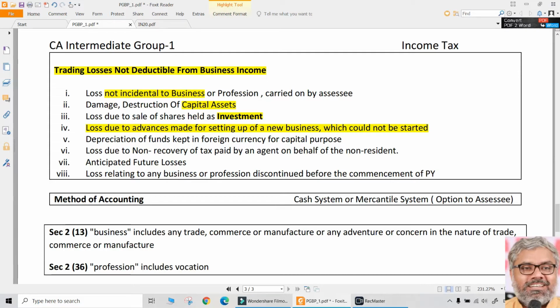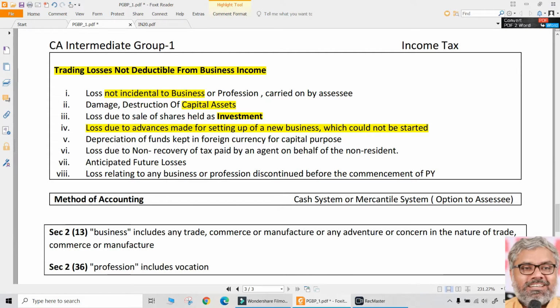Discontinued business also is okay, at least for taxability wise. But deductibility wise, the business should be existing. Future business, new business, which could not be even started. It is not real business, it is a potential business. And if any loss is incurred towards a potential business, future business, possible business, there is no deduction that can be claimed from the existing business.